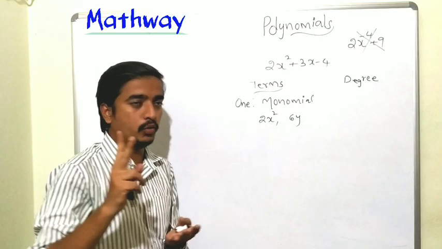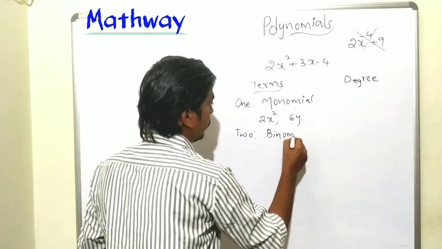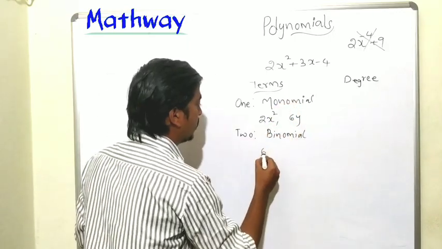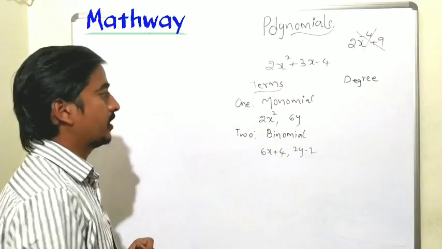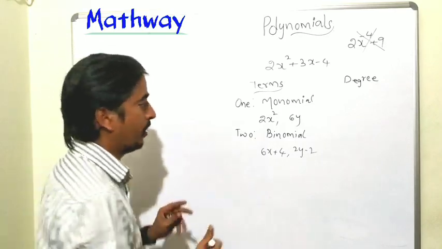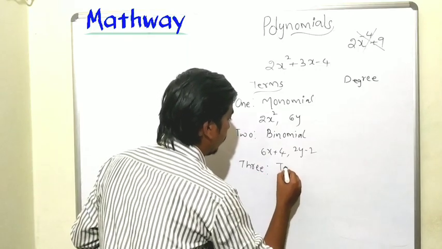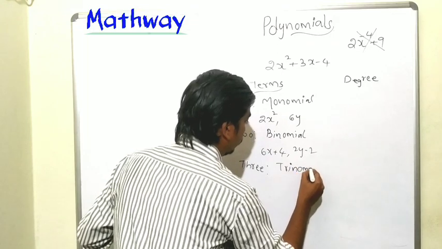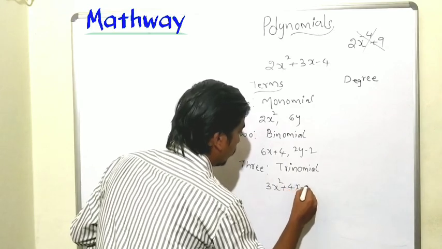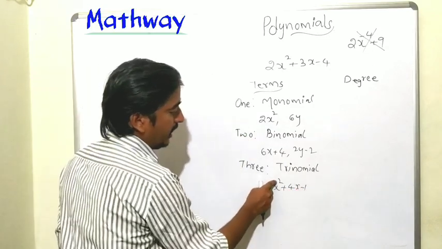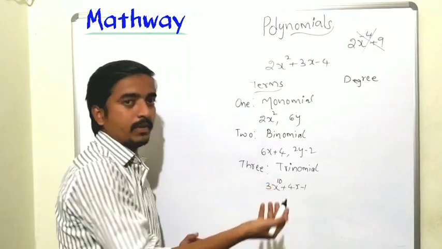Next, if the polynomial has two terms, that is called a binomial. For example, 6x plus 4, 2y minus 2. These are binomials. Next, if it has three terms, that is called a trinomial, for example 3x square plus 4x minus 1. There is no condition on the degree when coming to terms. The degree may be any number, so we can take 3x power 10 plus 4x minus 1 also.